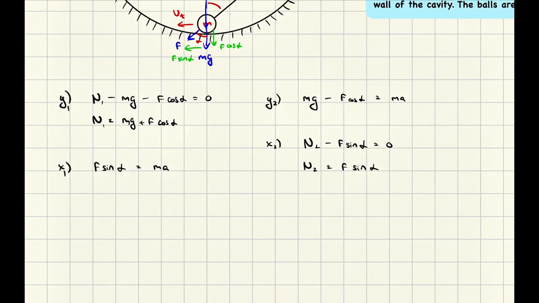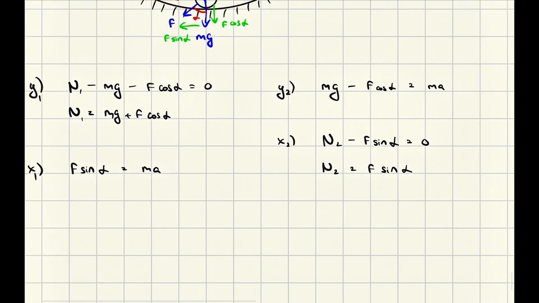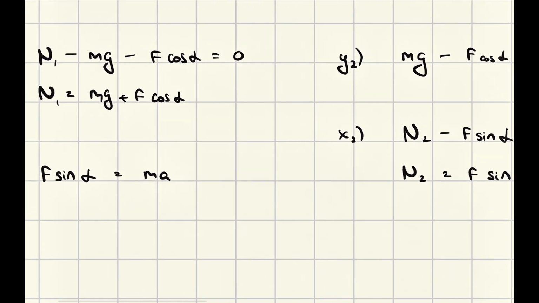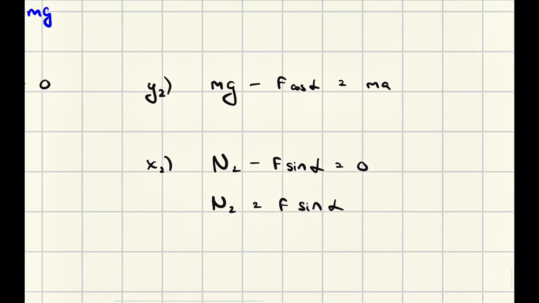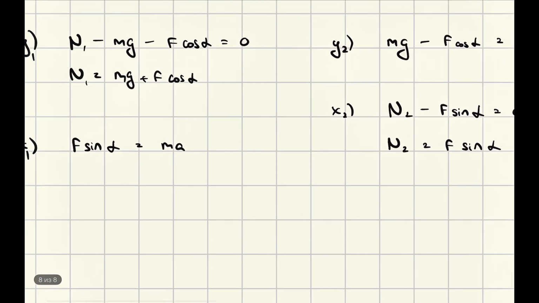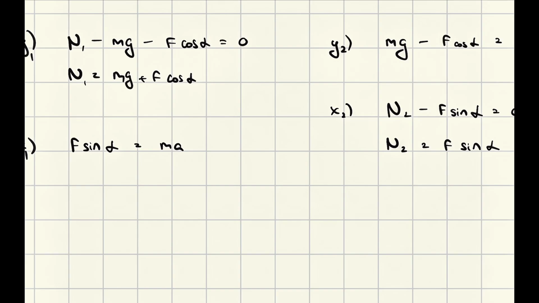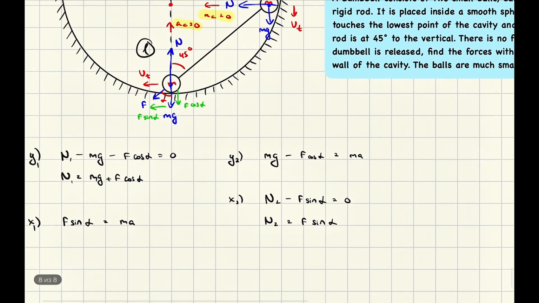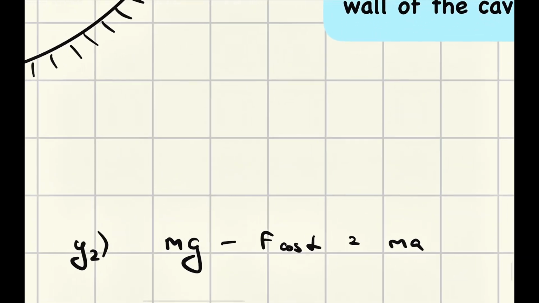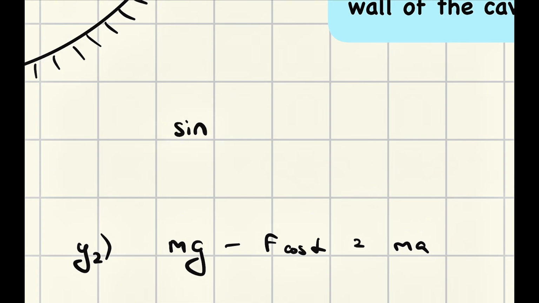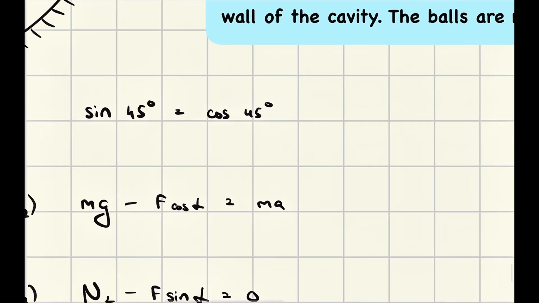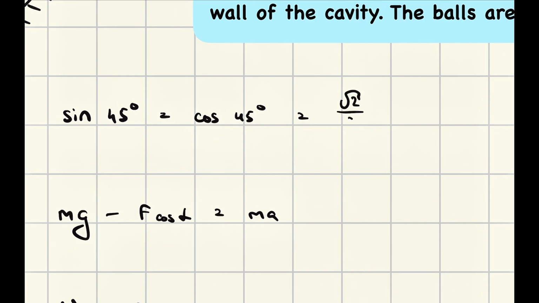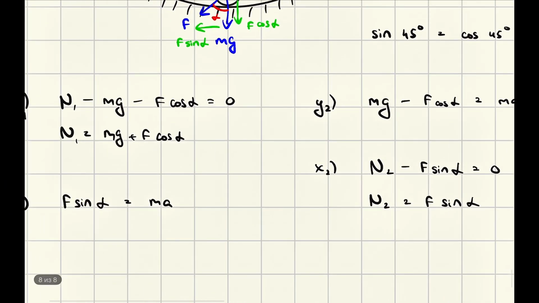Now, what can we do with this information? Well, I believe these two accelerations are the same, but in different directions. So the problem is just the direction, but it doesn't matter. The value is the same. So right now, the very important part is about this 45 degrees. It gives us some information. We know that sine 45 degrees equals cosine 45 degrees, right? Because both of them are just square root 2 divided by 2.